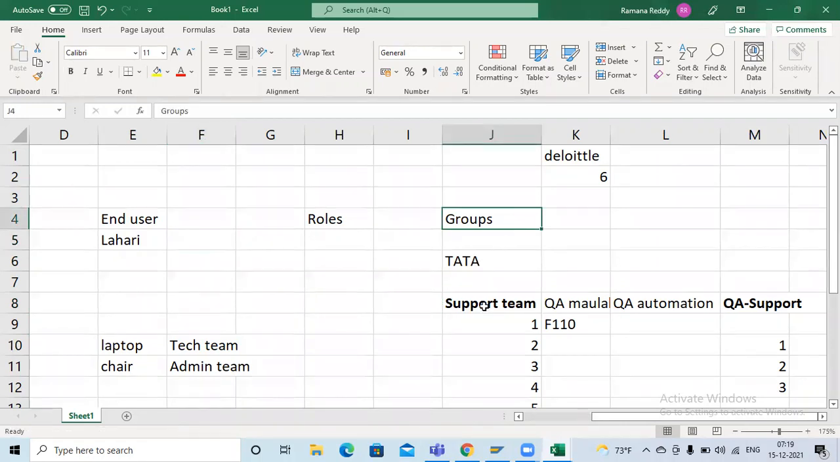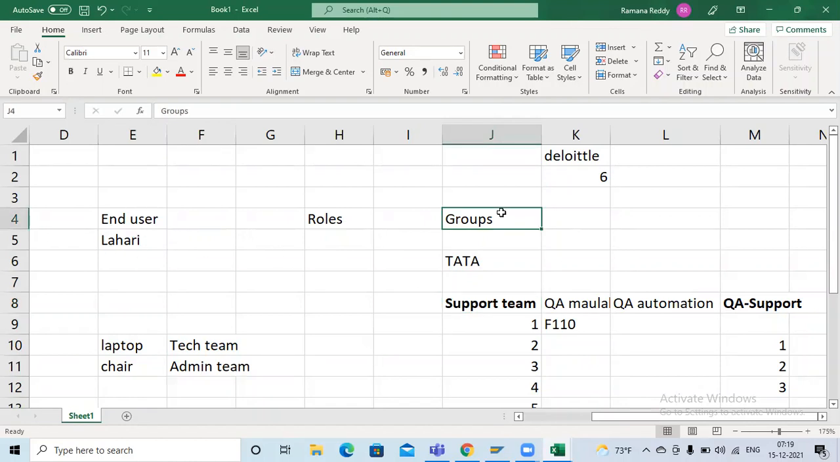Group means a group of people who work as a team. Here, the technical team will work on laptop issues. In the admin team, again 3 or 4 employees might be there. The admin team will work on any kind of admin-related issue in the company. Like that, the support team will work for the end user production team. So, I hope you understand, right?